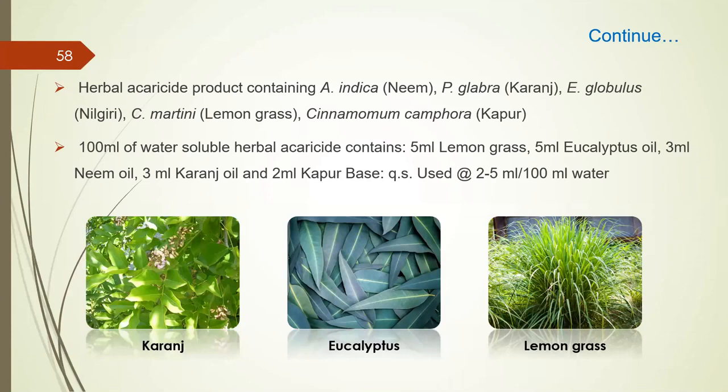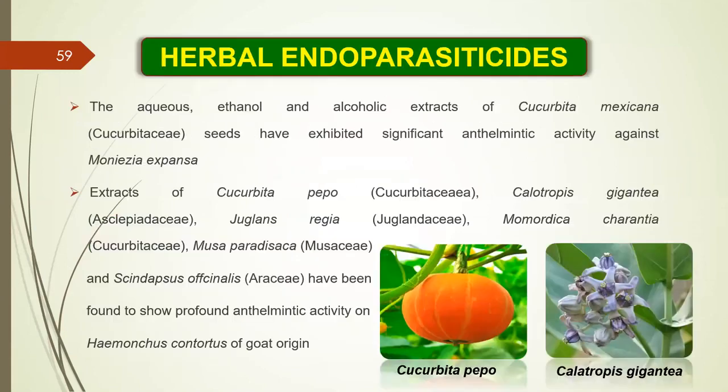Now coming to the herbal endoparasiticides. The aqueous ethanol and alcoholic extract of Cucurbita pepo, or kaddu as it is known in Hindi. These seeds have exhibited significant anthelmintic activity against Cucurbita pepo, Calotropis, Juglans, Momordica, Musa paradisiaca, and Asparagus officinalis. All this combination has been found to show profound anthelmintic activity against Haemonchus contortus in the goat. So these are very good.